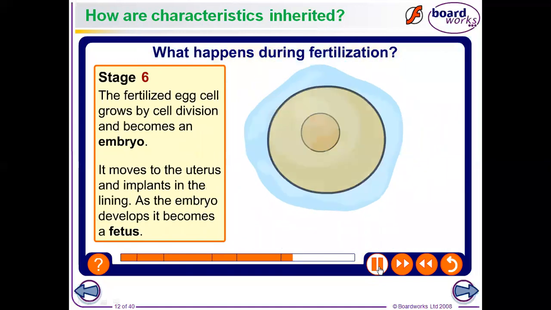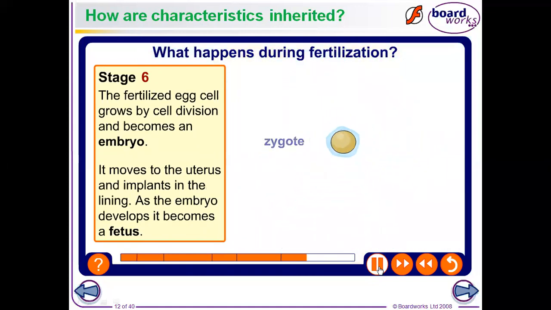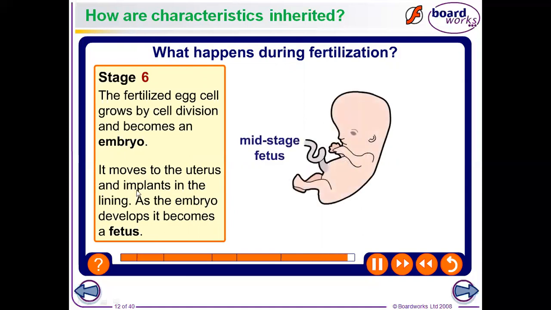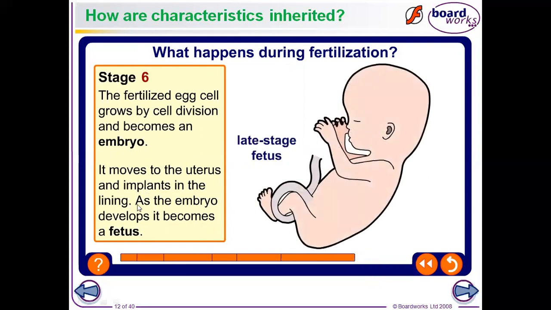The fertilized egg cell grows by cell division, and that cell division is the process of mitosis, becoming an embryo. It moves to the uterus and implants in the lining. As the embryo develops, it becomes a fetus.